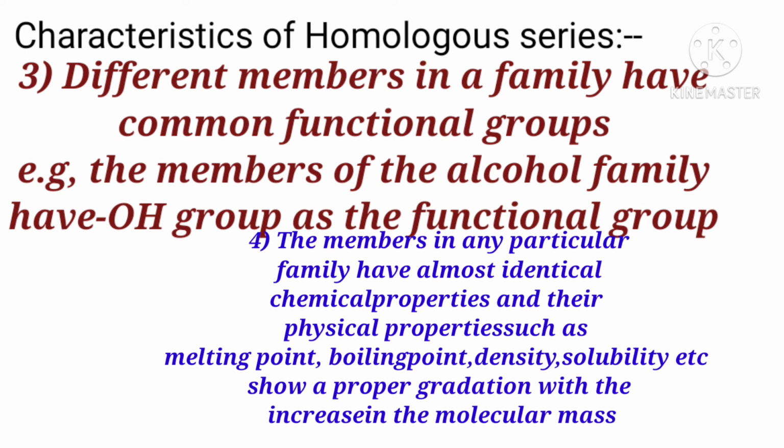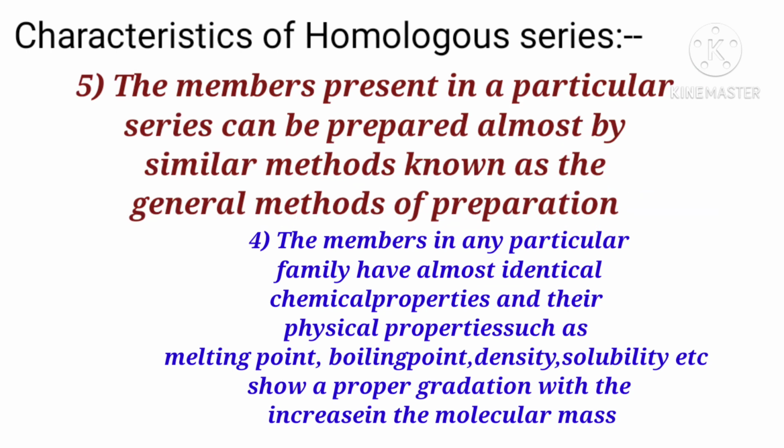The next one is that the members in any particular family have almost identical chemical properties, and their physical properties such as melting point, boiling point, density, solubility, etc. show a proper gradation with the increase in molecular mass. And next, the members present in a particular series can be prepared by similar methods known as general methods of preparation. These are the homologous series characteristics.